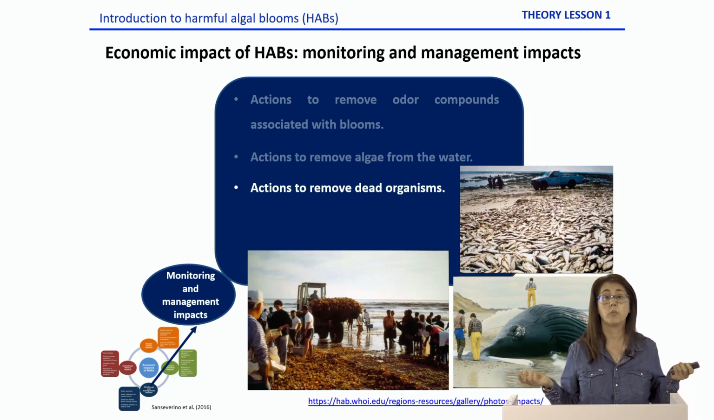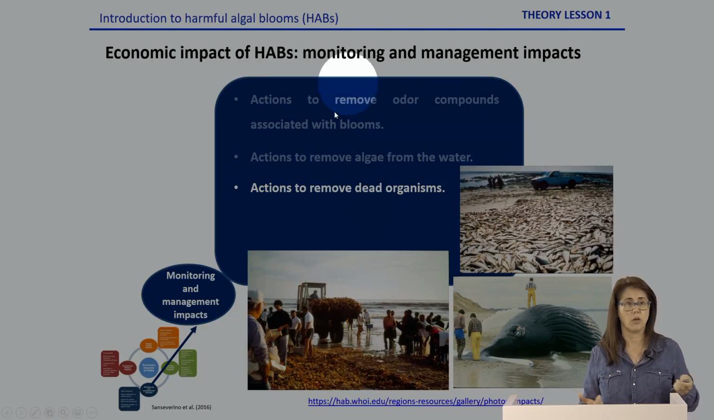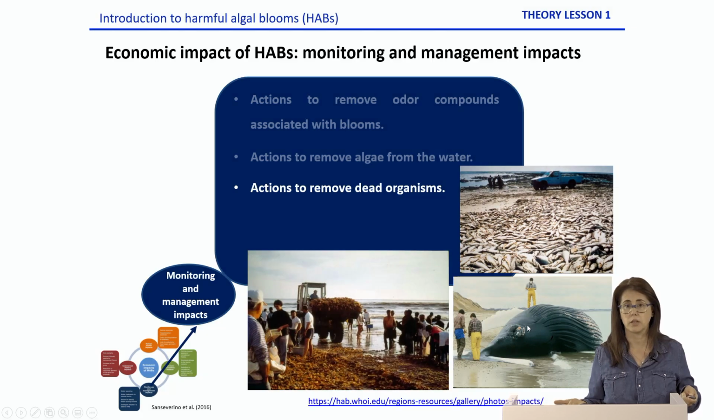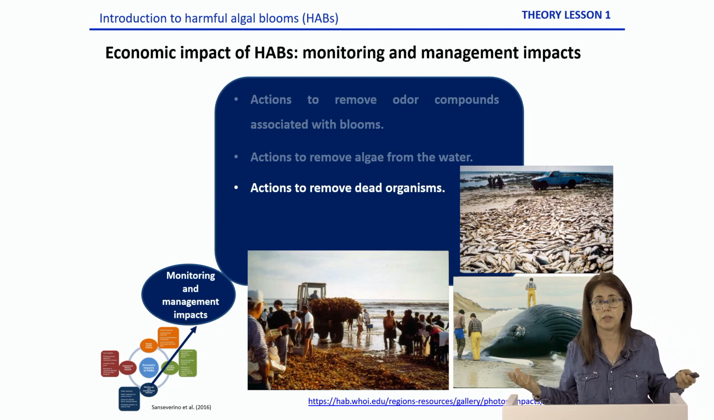Obviously, if the bloom is toxic and it kills organisms, we will have to spend money to remove the organisms, whether they are fish, like in this image, crabs, like in this image here, or even whales. We need to spend money to remove the dead organisms to avoid other environmental or human health related problems.